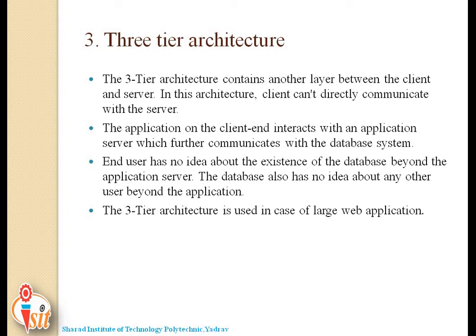Three-tier architecture contains another layer between the client and server. In this architecture, the client can't directly communicate with the server. The application on the client end interacts with the application server, which further communicates with the database system. The end user has no idea about the existence of the database beyond the application server. The database also has no idea about any other user beyond the application. And three-tier architecture is the most used architecture in database management systems.